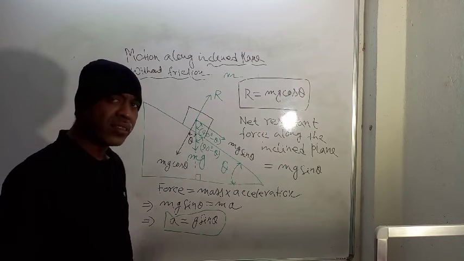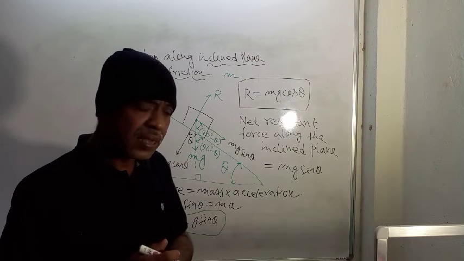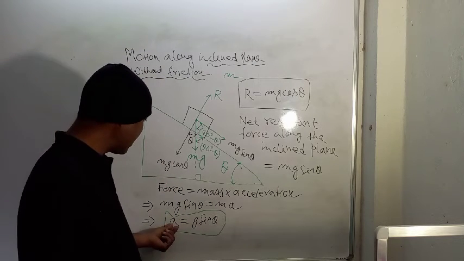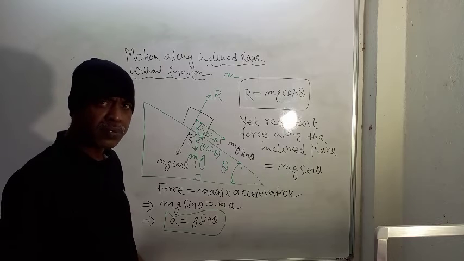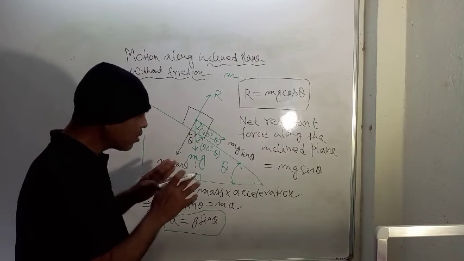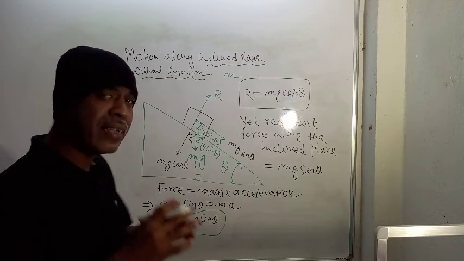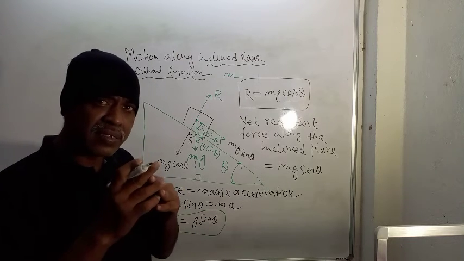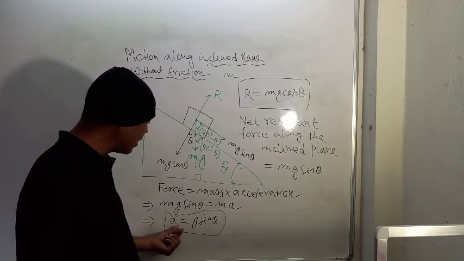And you know that when theta is less than 90 degrees, sin theta is less than 1. If sin theta is less than 1, then a becomes less than g. Am I right or not? When theta is between 0 and 90 degrees, sin theta is less than 1, and in that case a is less than g.